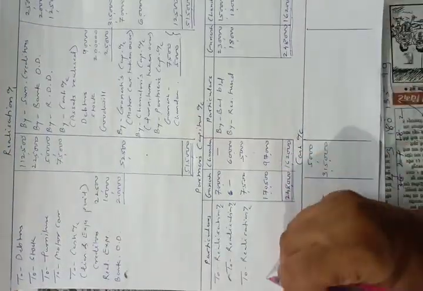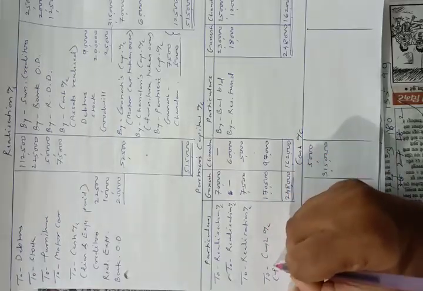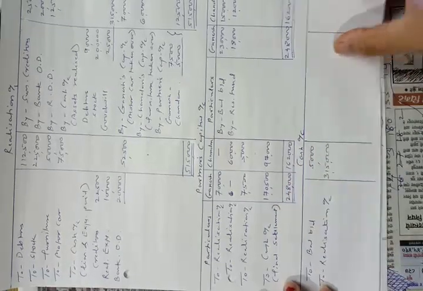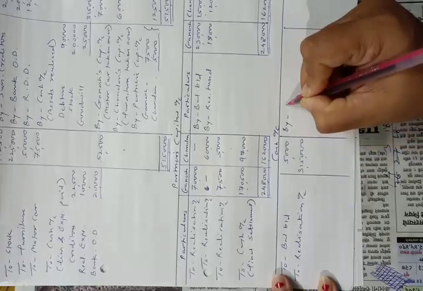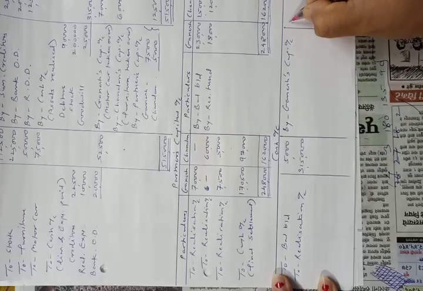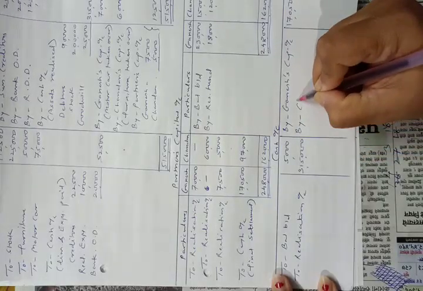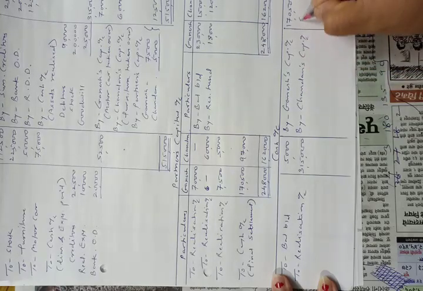And we will give the heading of next account, that is to cash account. This is the final settlement. Second posting of this entry. Debit side of capital account cash account means credit side of cash account by Ganesh capital account, rupees 1,70,500, and by Chandan's capital account, rupees 97,000.